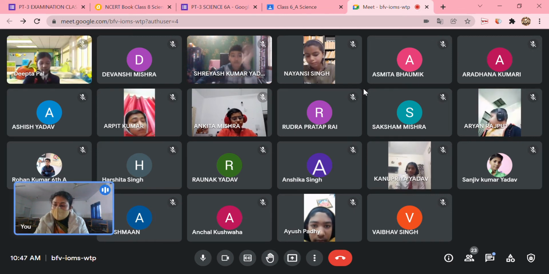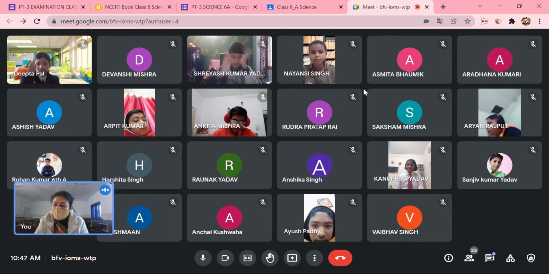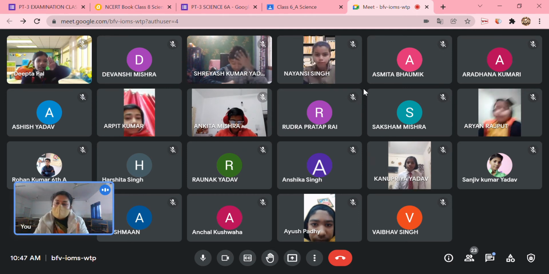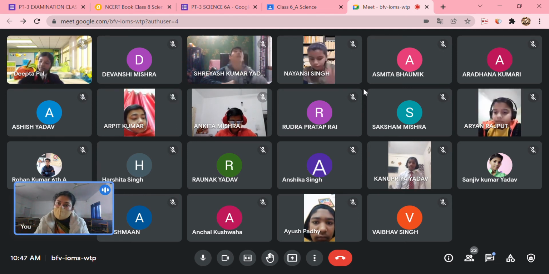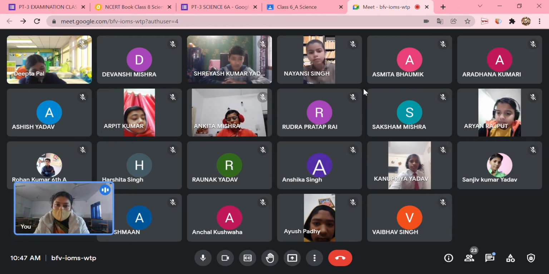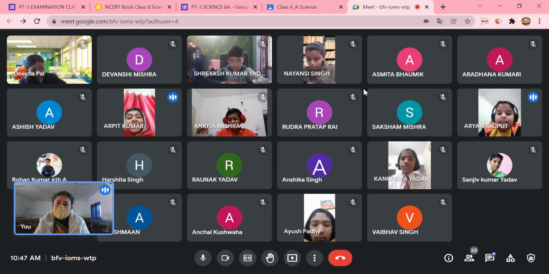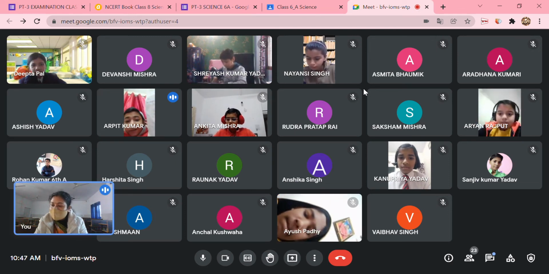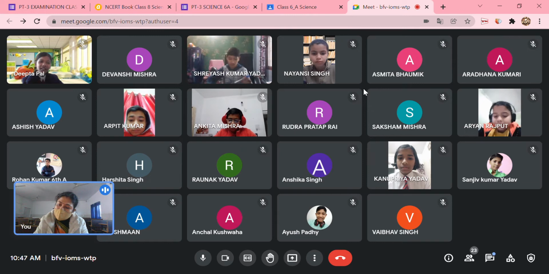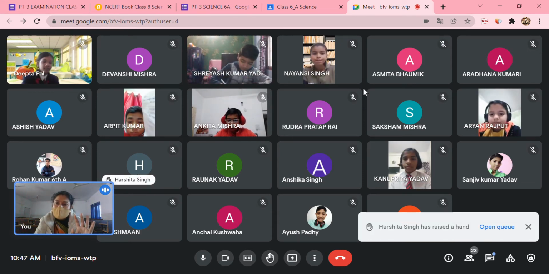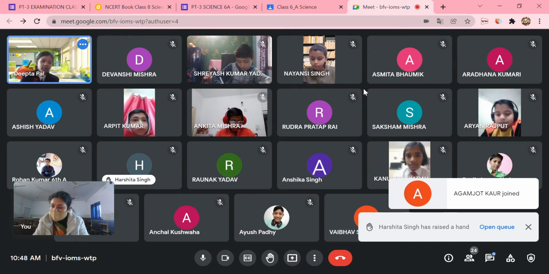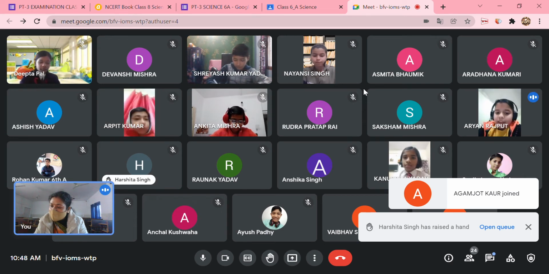List types of joints and their location in the human body. So you have to mention the joints and their location. First of all, you will write fixed joints, you can give the example of the skull. You can give ball and socket joint, with the example of shoulder and hip joint. Next, hinge joint in the elbow and the knees, and then pivot joint in the neck region that connects the skull with the vertebral column. You can add gliding joint, but these four joints you should mention at least. Okay? Ma'am, I have mentioned ball and socket joint, hinge joint, gliding joint and pivot joint. Okay, we have done this.